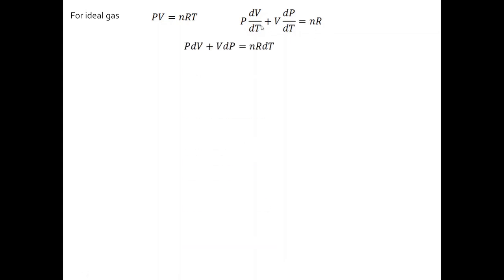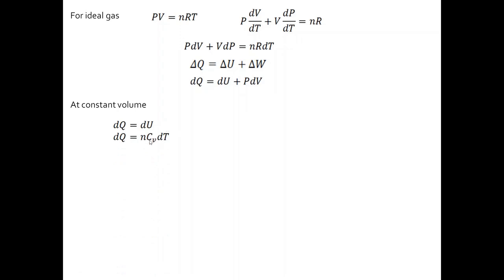For an ideal gas, you know that PV is equal to nRT. Here n denotes the number of moles. Now if you differentiate this equation with respect to T, and use the product rule, you get P dV by dT plus V dP by dT is equal to nR. And if you take this dT into the right hand side, you will get P dV plus V dP equal to nR dT.